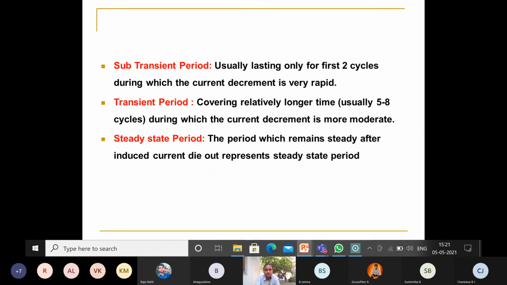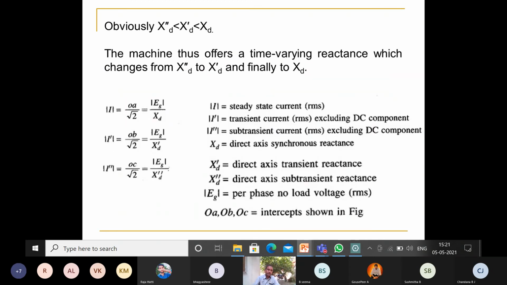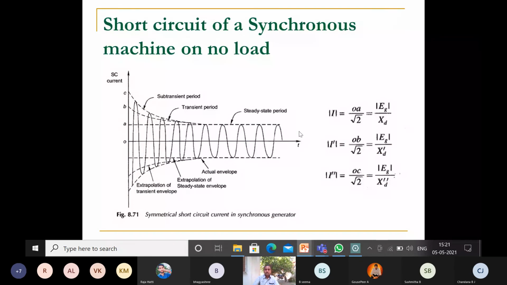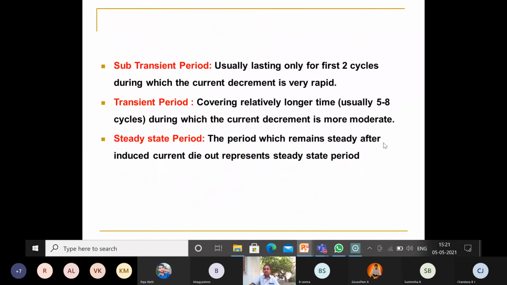So what is the sub-transient period? Usually it lasts only for the first two cycles. After two cycles, this period goes out, during which the current decrement is very rapid. What is the transient period? The transient period covers a relatively longer time, usually 5 to 8 cycles. And what is the steady state period? The remaining final time is called the steady state period. The period which remains steady after the transient currents die out represents the steady state period.